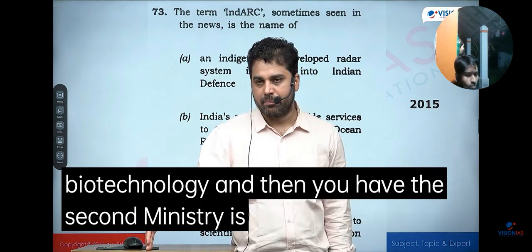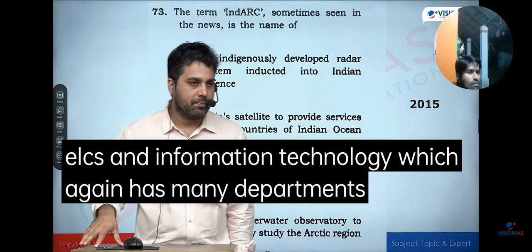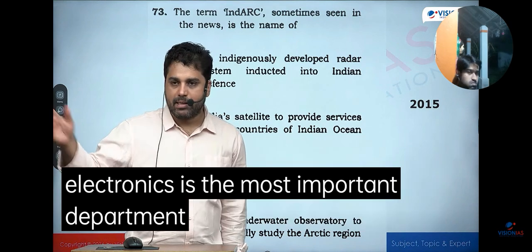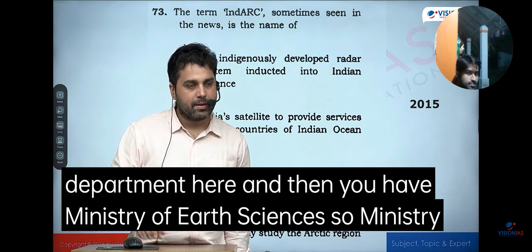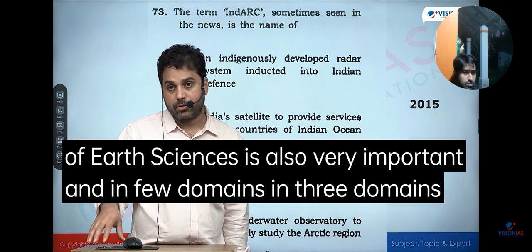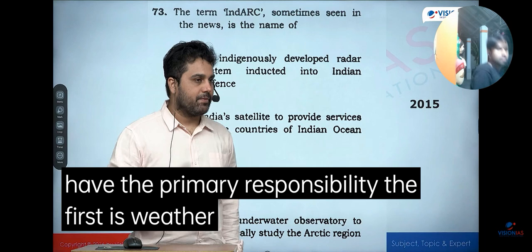And then the second ministry is the Ministry of Electronics and Information Technology, which again has many departments. Department of Telecommunication or Department of Electronics is the most important department here. And then you have the Ministry of Earth Sciences. So the Ministry of Earth Sciences is also very important. And in 3 domains, they have the primary responsibility. The first is weather forecasting and climate modeling.